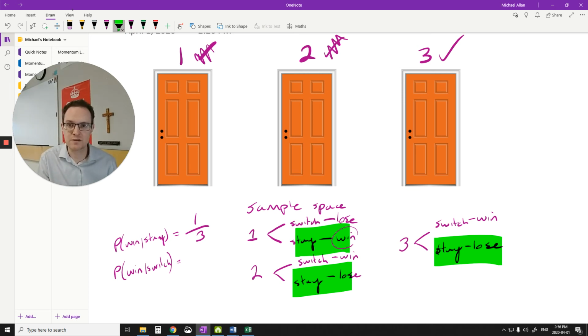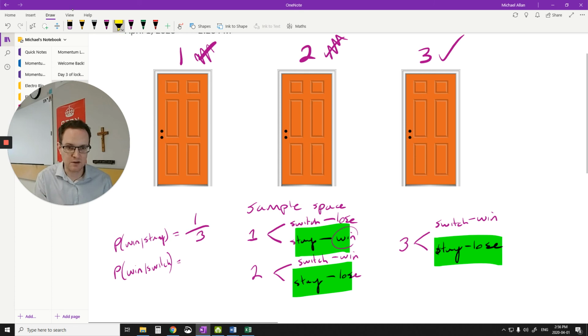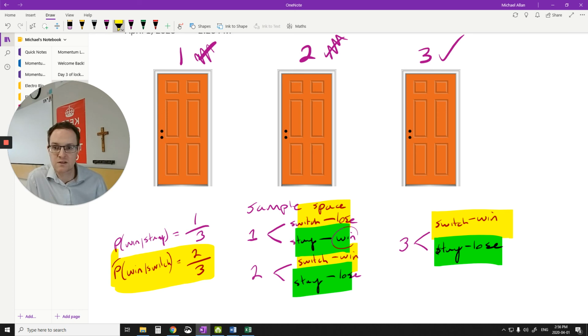Now if I switch, I'll move this out of the way. There you go. If I switch, I either lose, I win, or I win. All right? So that means my sample space is 3 again. So I have 3 things where I can switch here. But I win 2 out of the 3 times. So based on this logic, you'd want to switch. It's a 2/3 chance of you winning if you switch.